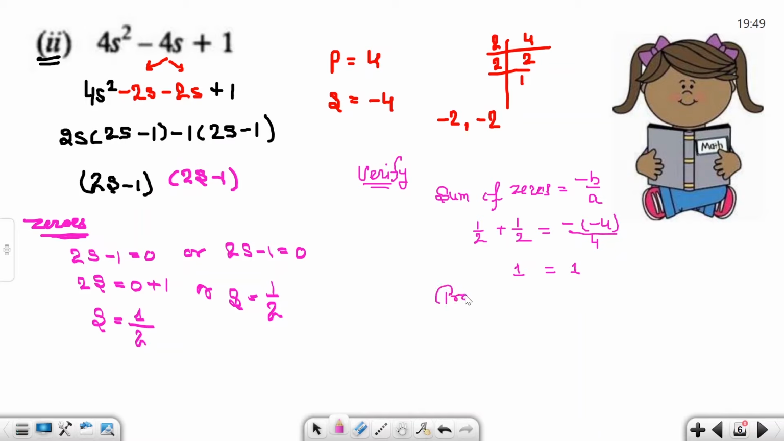Second, the product of zeros. The formula is what? c by a. Product means 1 by 2 into 1 by 2, which is equal to c by a. c is the constant term, which here is only 1, so we write here 1. a is the coefficient of the squared variable. The s square coefficient is 4, so we write here 4. 1 multiplied with 1 is 1, and 2 into 2 is 4, so it is 1 by 4. Both are equal. Verified.